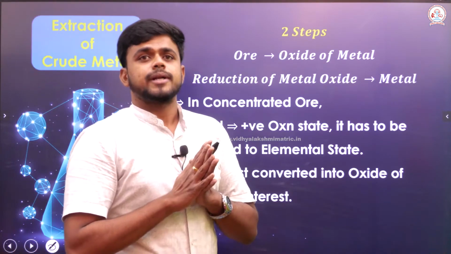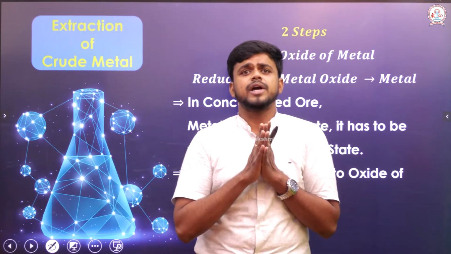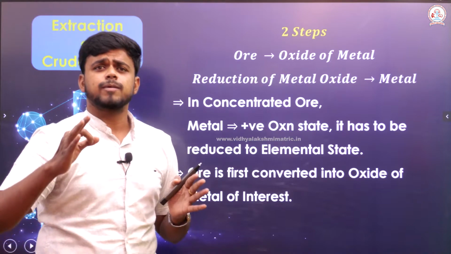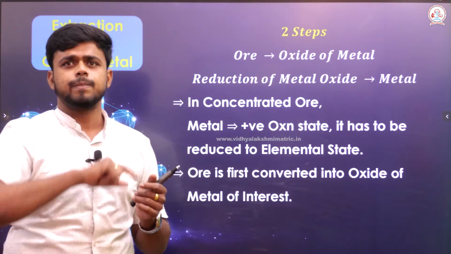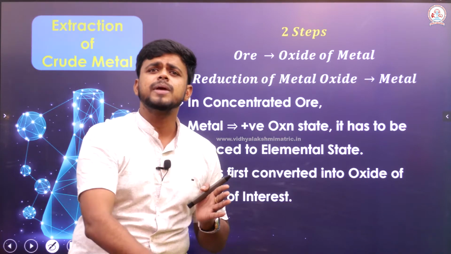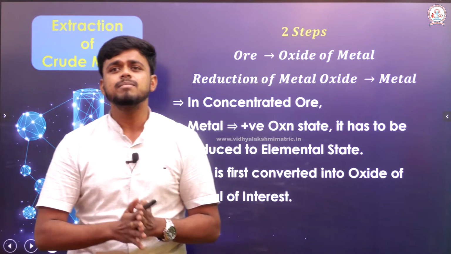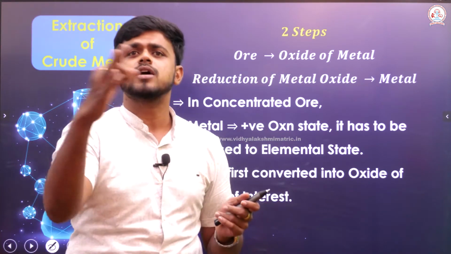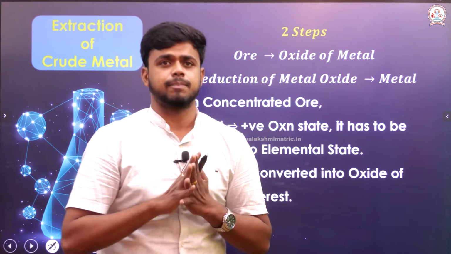Extraction of a crude metal. The very first step is concentration of the ore. The next step that we are going to look into is extraction of a crude metal. This crude metal can be extracted in two steps. First step, the ore will be converted into an oxide of a metal. Suppose my metal is zinc, it can be converted into its zinc oxide. That must be our preliminary step.